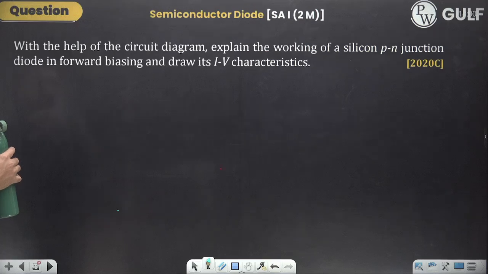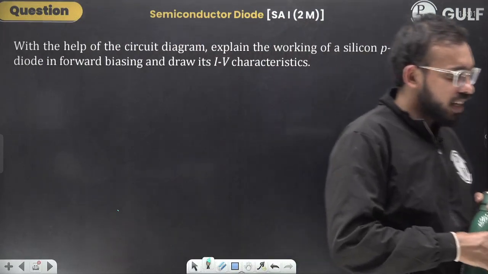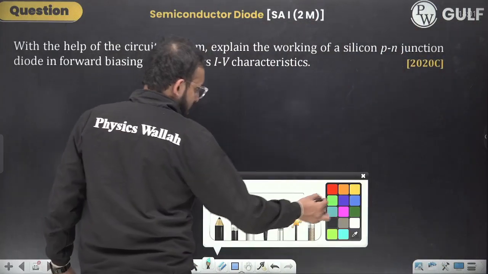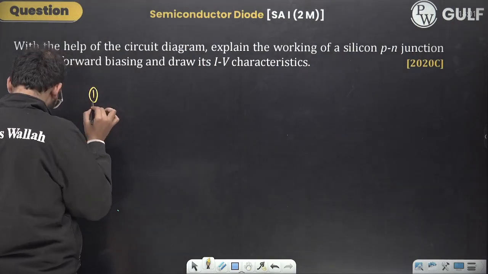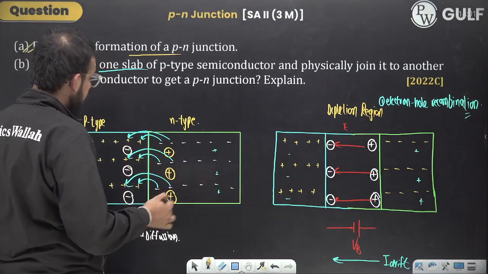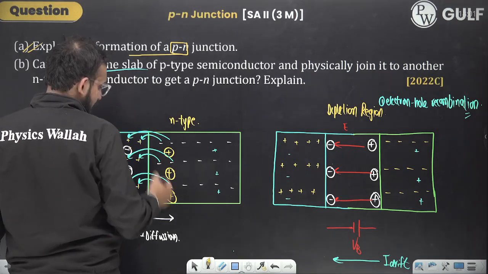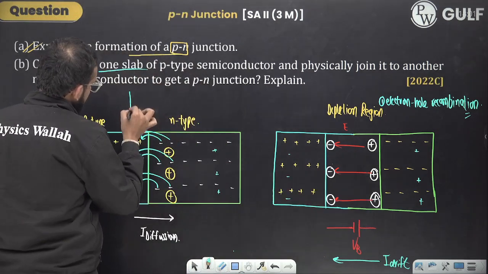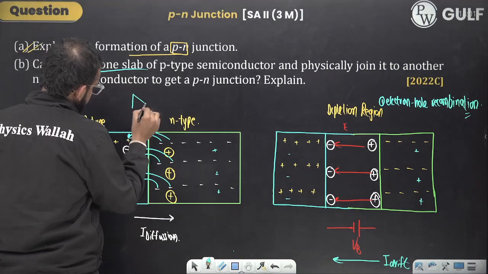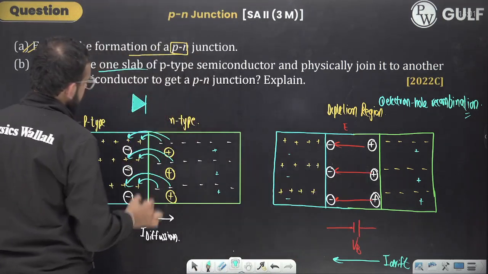Explain the working of a p-n junction diode in forward biasing, and then explain the VI characteristics. No, very simple it is. There is a concept of forward biasing and reverse biasing. Okay, one thing I hadn't told you. I'm not going to draw this diagram again and again. To represent the p-n junction diode, simply represent the p side by this triangle and the n side by this straight line. Simple as that.